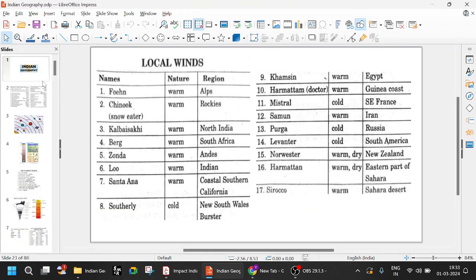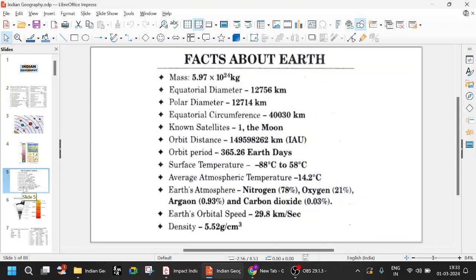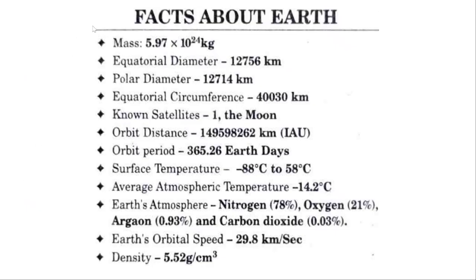Some of the basic facts about Earth: its mass is 5.97 × 10^24 kg. Equatorial diameter, the complete diameter at the equator, is 12,756 km. At the poles, it is 12,714 km.